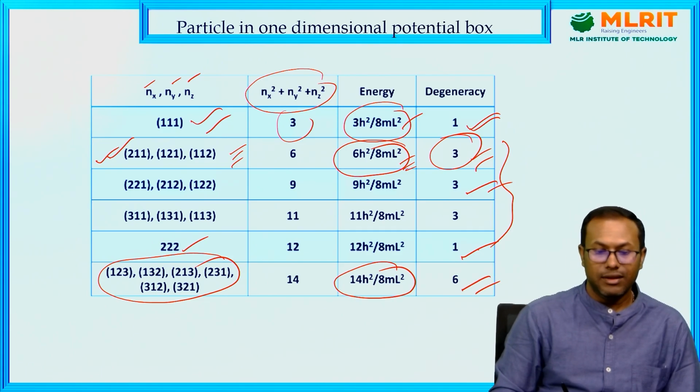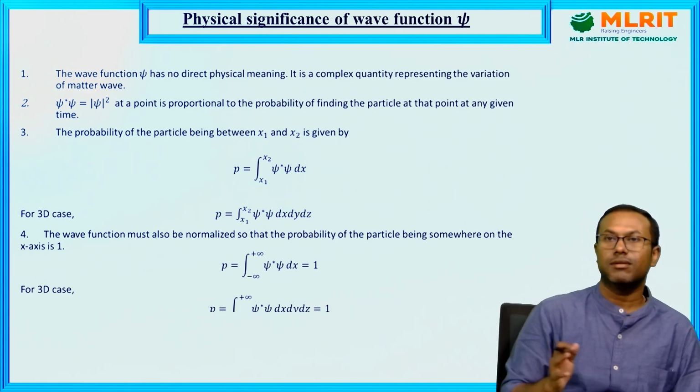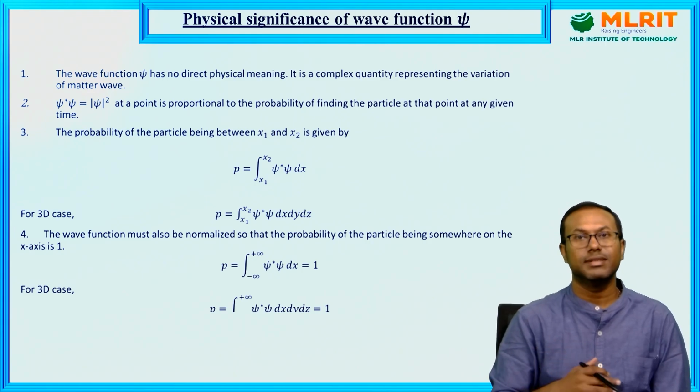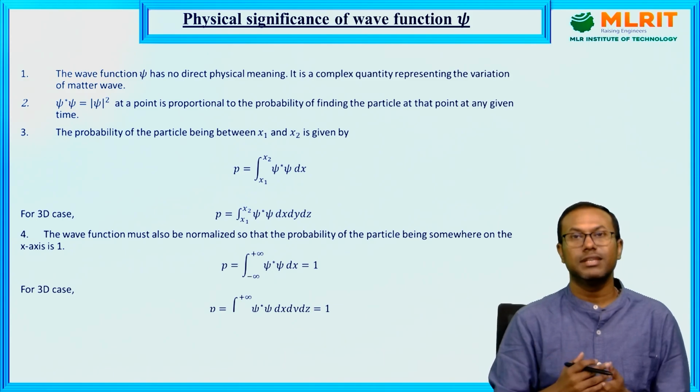Now we come to the next topic, physical significance of the wave function. Till now we discussed the Schrodinger wave equation and the particle in a one-dimensional box problem. We discussed that a particle can be treated as a wave. Now what is the significance of this wave function?